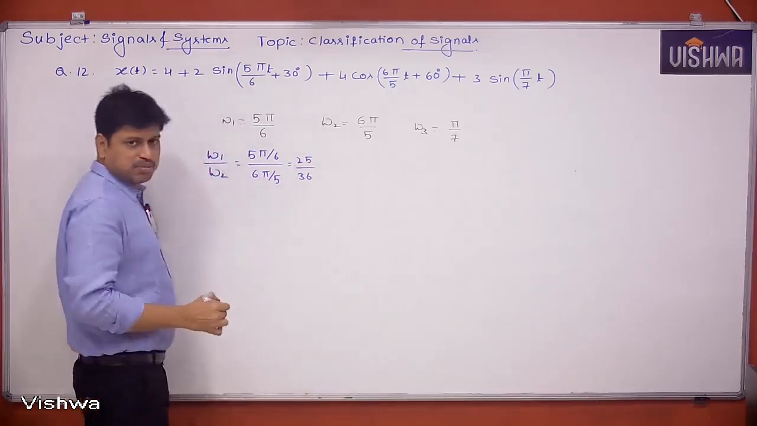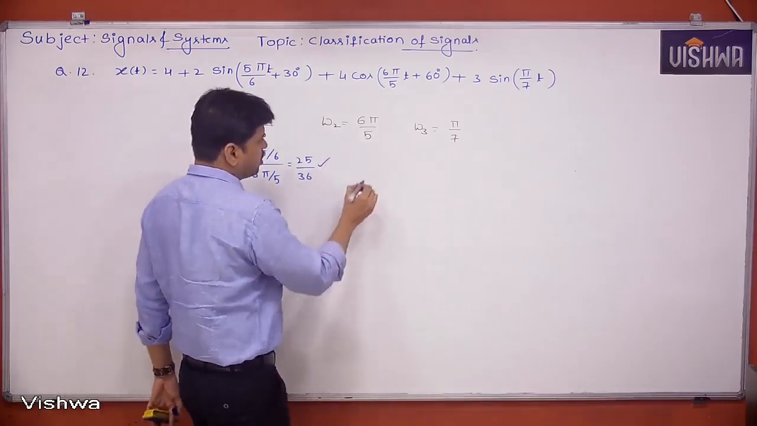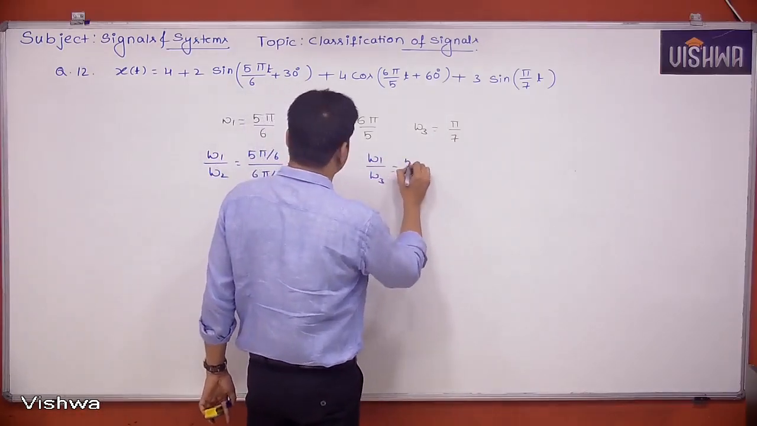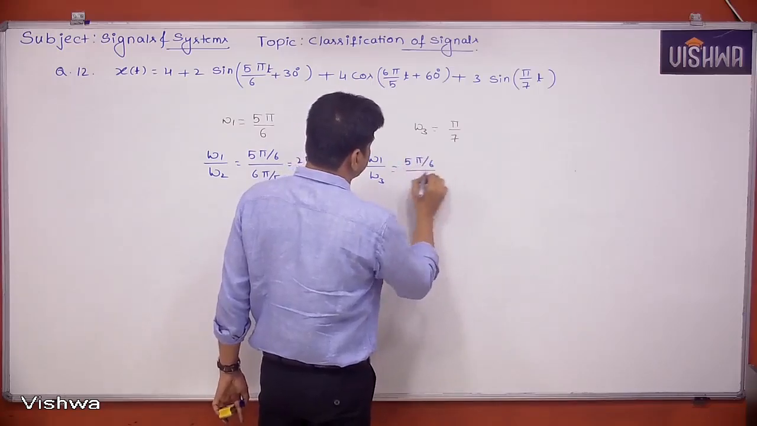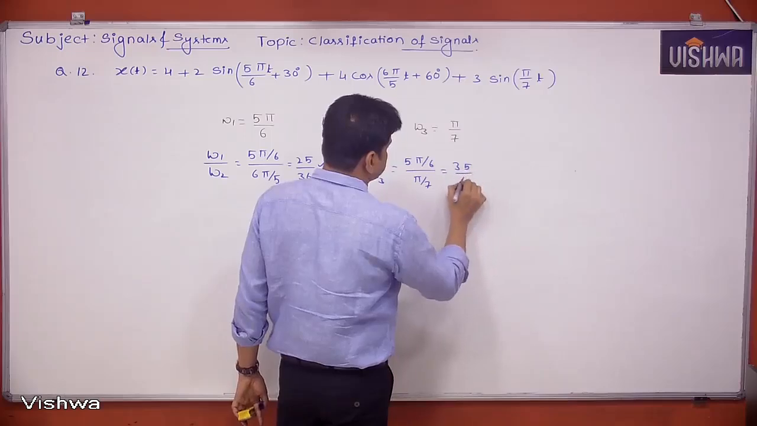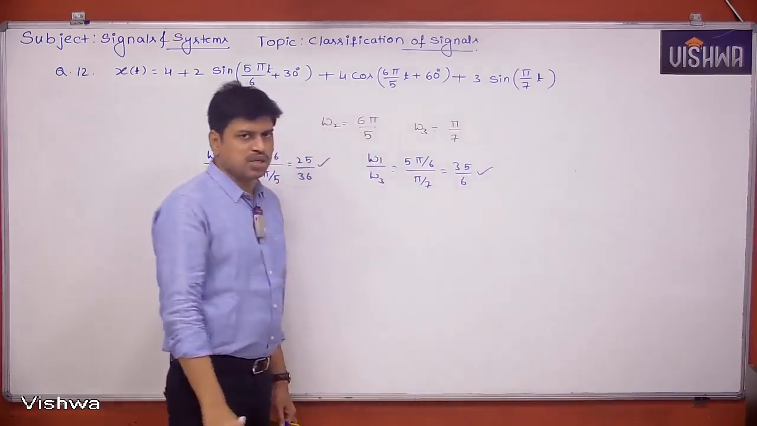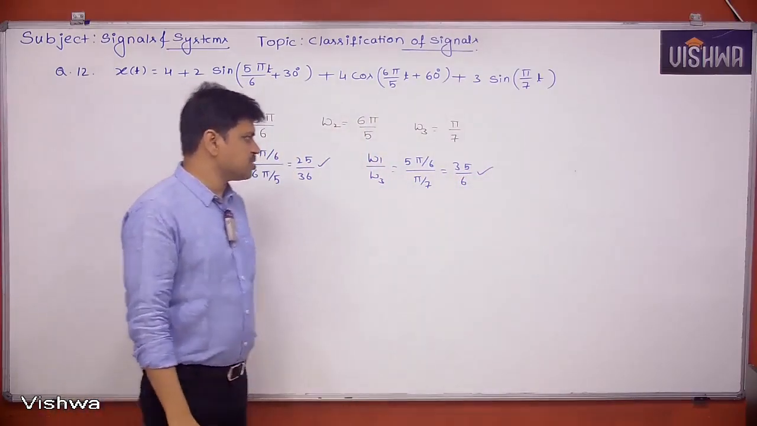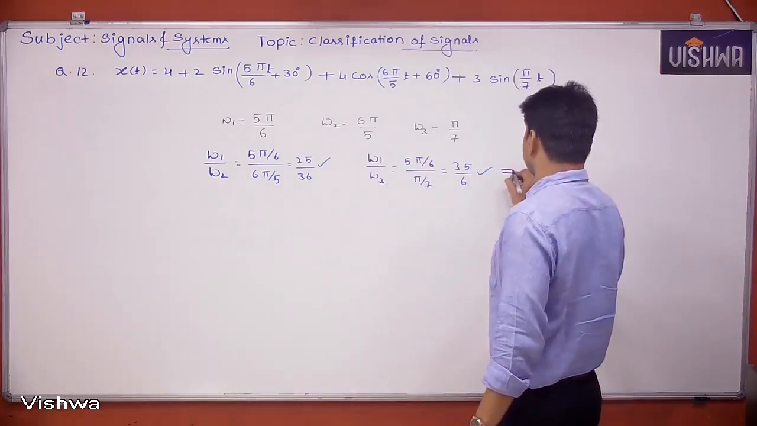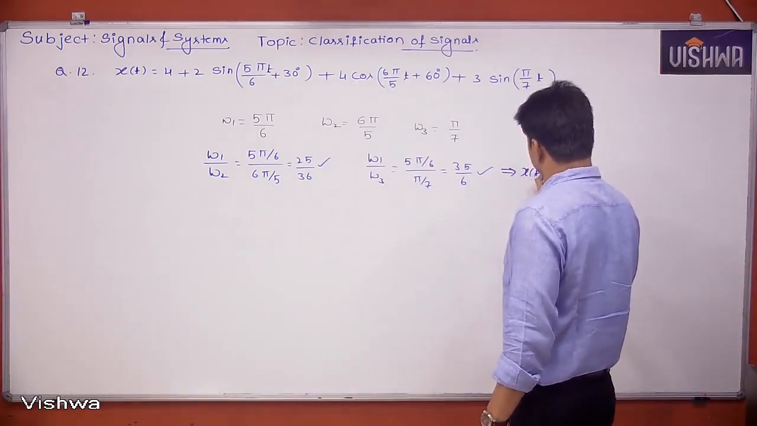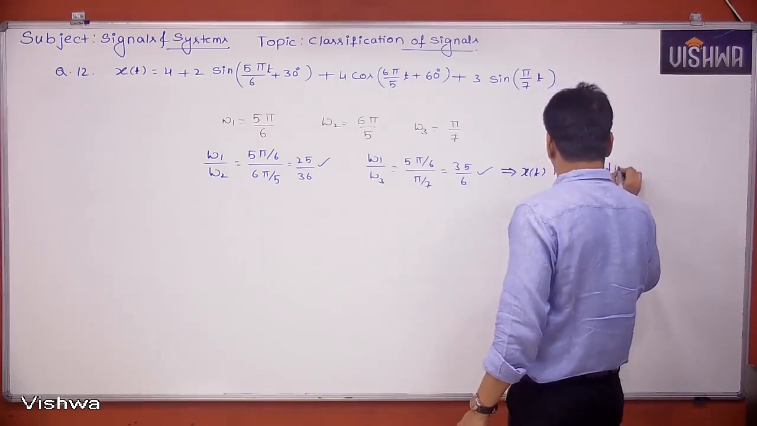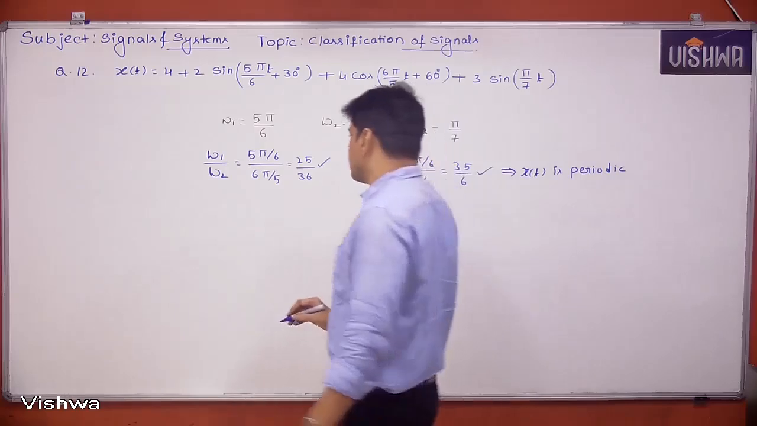Is it a rational number? Yes, it is a rational number. Next, omega 1 by omega 3, 5 pi by 6 divided by pi by 7. So it is 35 by 6. So it is also a rational number. So the ratios of frequencies are rational numbers, then I can decide the signal is periodic. X of t is periodic. Once it is periodic, then what is the fundamental frequency?